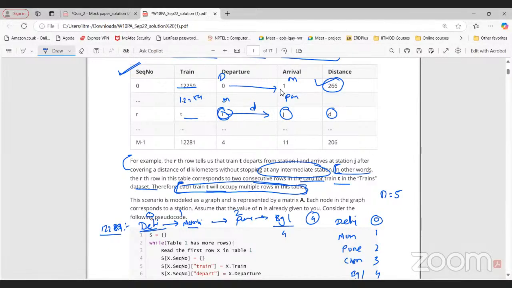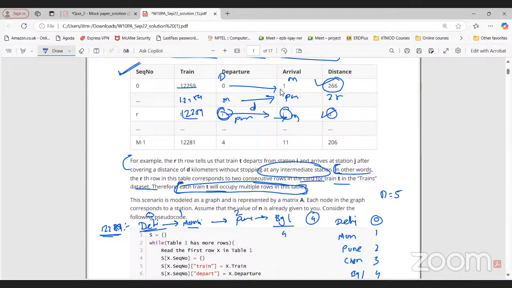Same train, Delhi to Mumbai, and also Mumbai to Pune. Same train will go from Mumbai to Pune, some distance. Again, same train, number 1225, will go from Pune to Bangalore with some distance D. Right? So we are representing this particular train going through Delhi, Mumbai, Pune, Bangalore in tabular format.